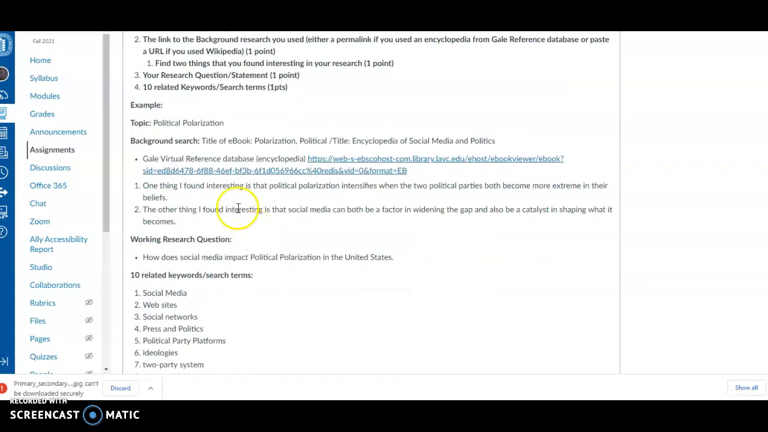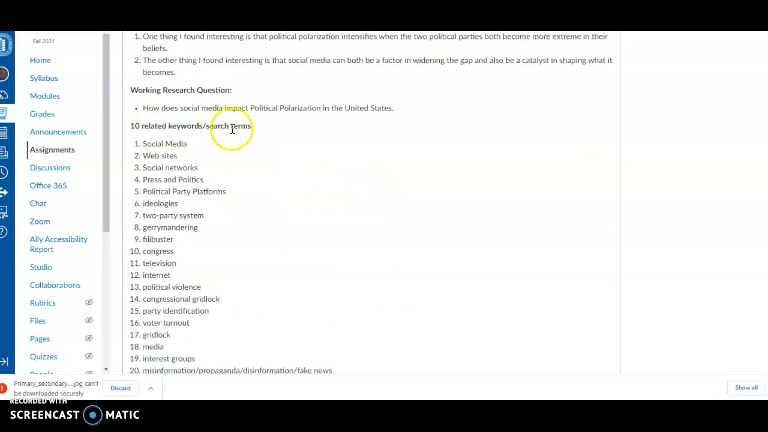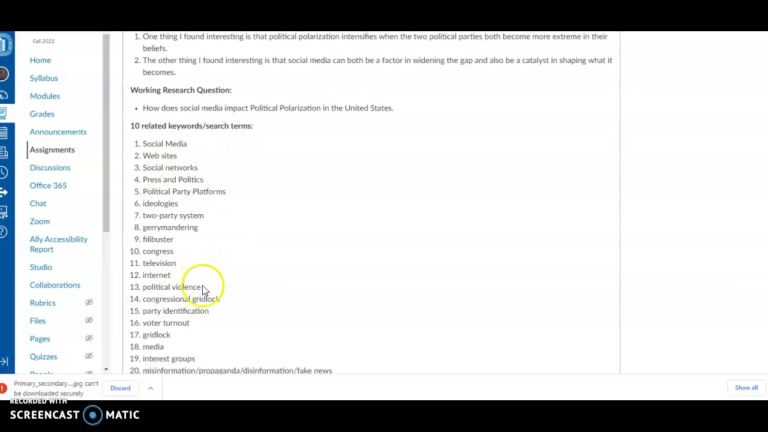And then I have an example right here on the front page. Now I got way more than 10 because the more keywords you have, the more you have to choose from when we start searching in the databases. But you don't have to have as many as I did. You only need to have 10.